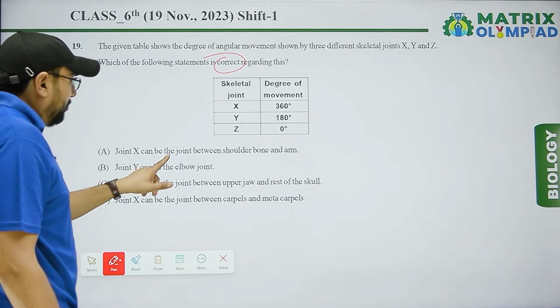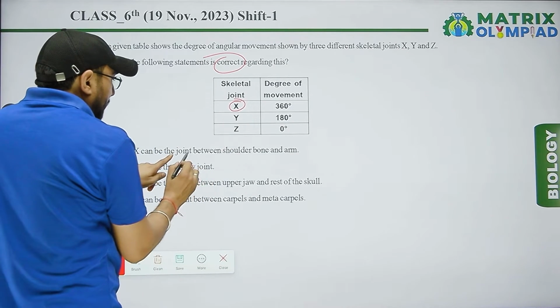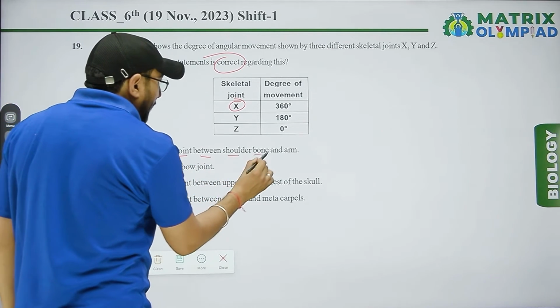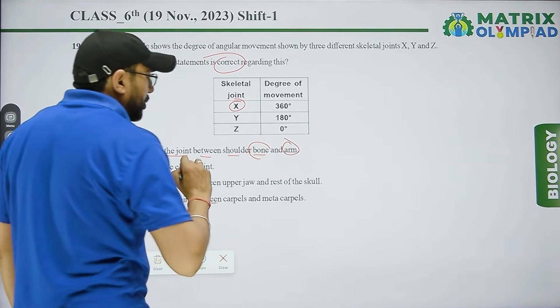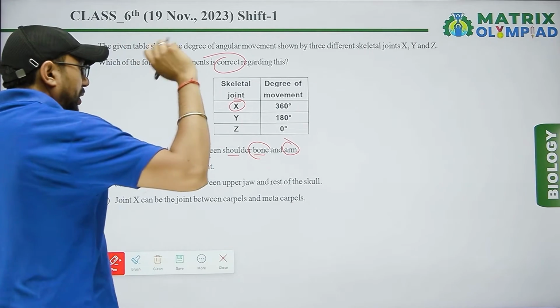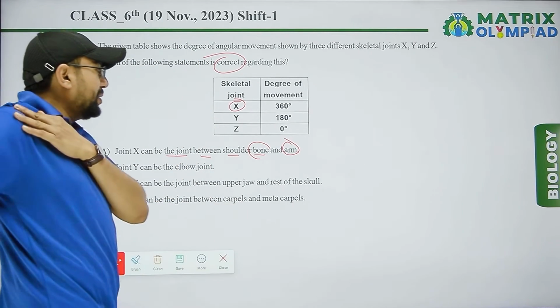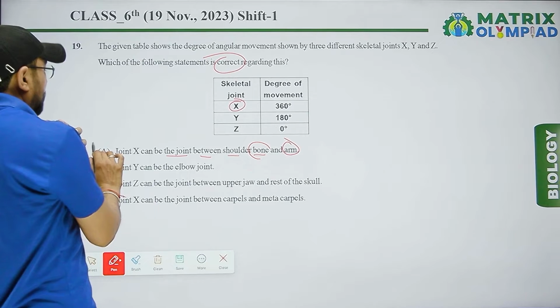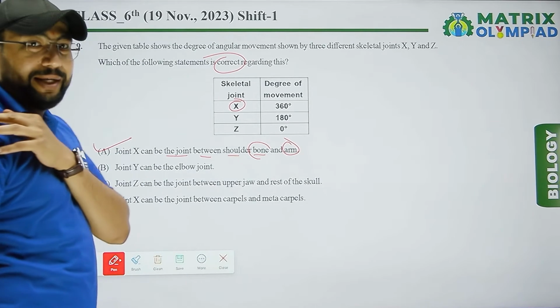Joint X can be the joint between shoulder and arm bone. Shoulder and arm bone, that is 160. So option A is right.